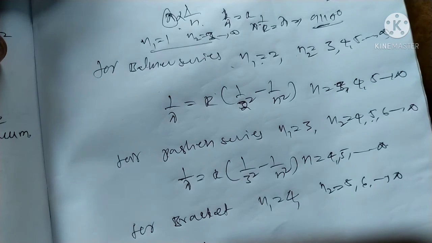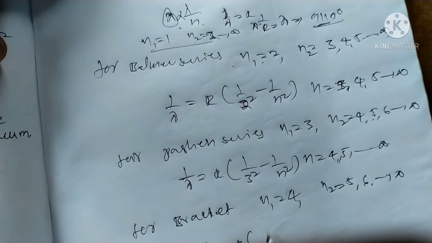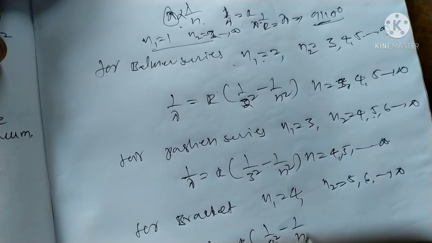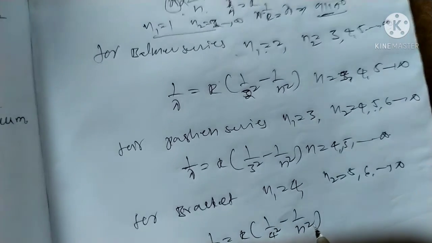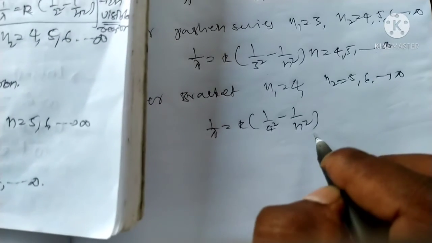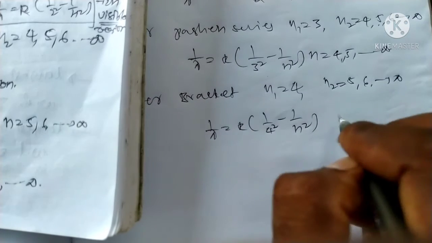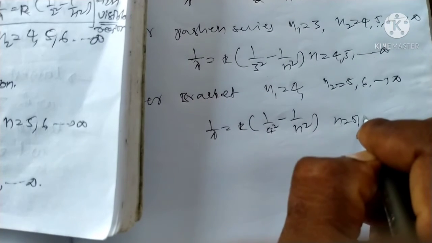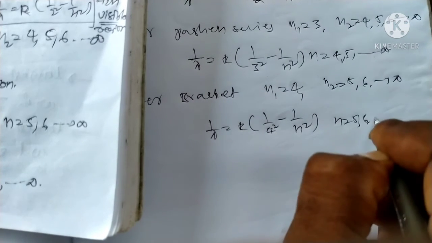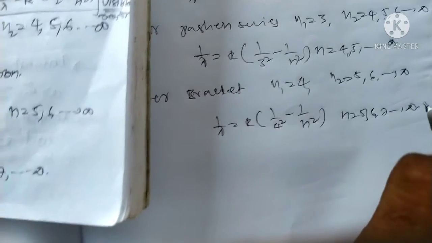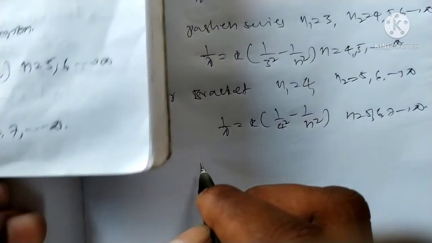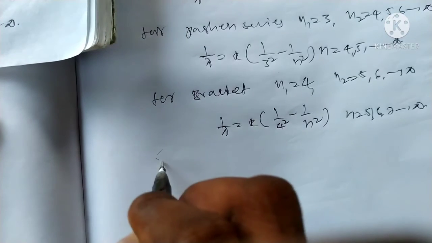So 1 by lambda is equal to R into 1 by 4 square minus 1 by n square. Here n is equal to 5, 6, 7 up to infinity. This is for the Brackett series.